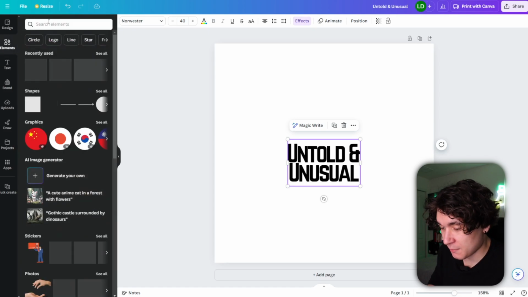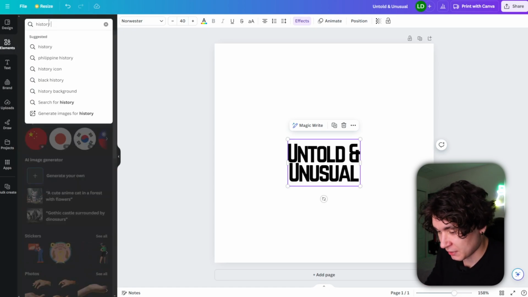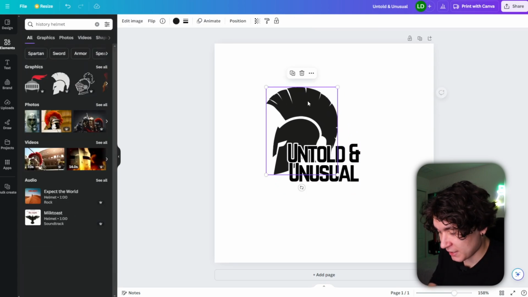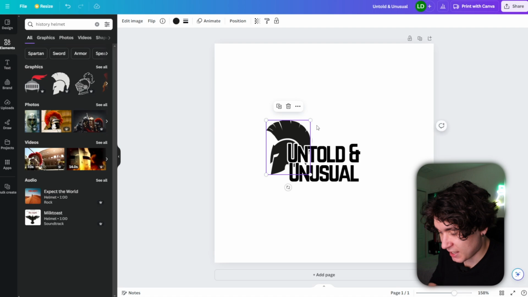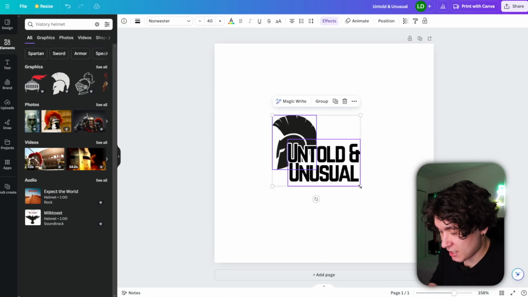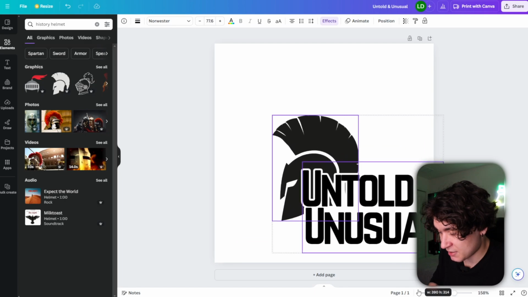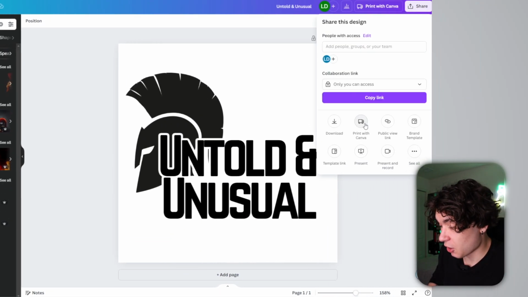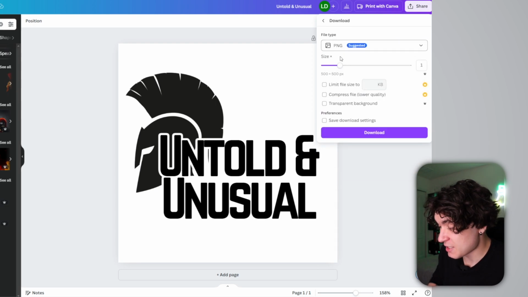Then I'm gonna press on elements and look for some type of history related item. I'm gonna do a history helmet. I'm gonna press on the Spartan helmet right here and then just shrink this down to about right here. Then I'm gonna select both of these and make them bigger so they take up the entire logo right here. Now that I'm finished, I'm gonna go to share, then download. I'm gonna download as a PNG, but make sure to hit transparent background right here, then hit download.